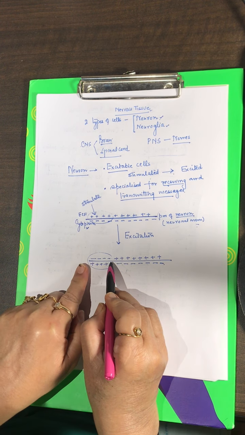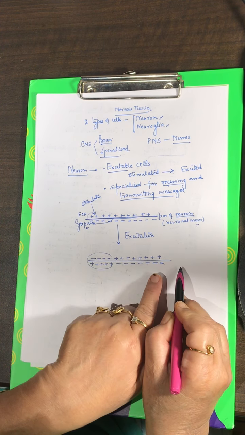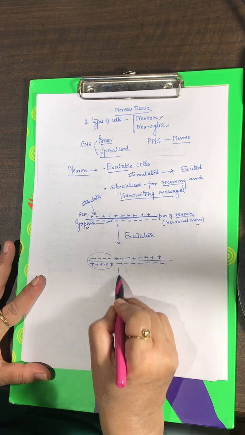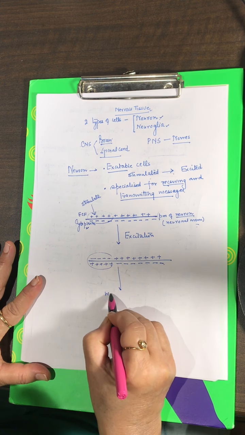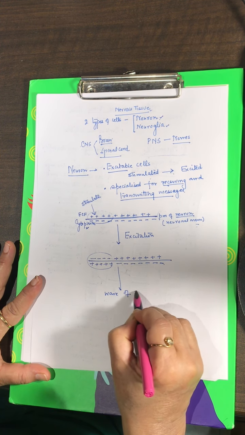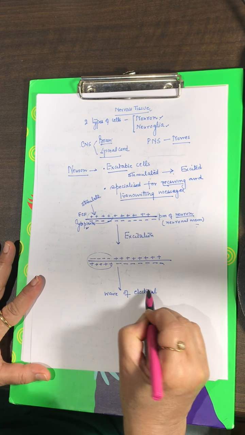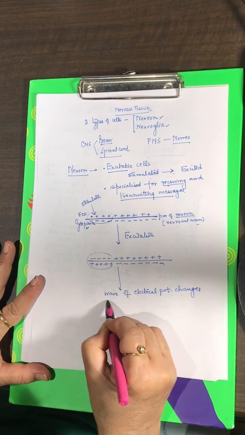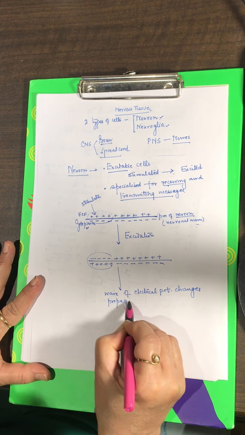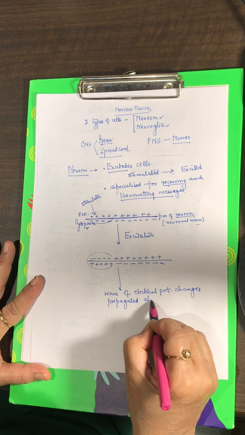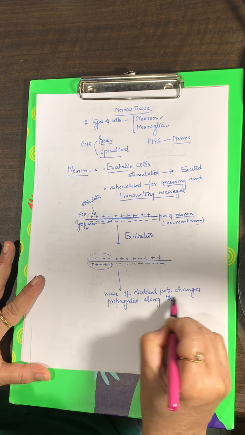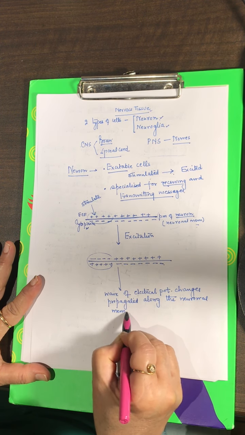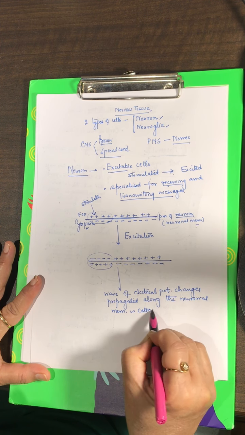So here the membrane potential will change, then here, then here. So you have a wave of electrical potential changes propagating along the neuron, and this wave of electrical potential changes propagating along the neuronal membrane is called nerve impulse,